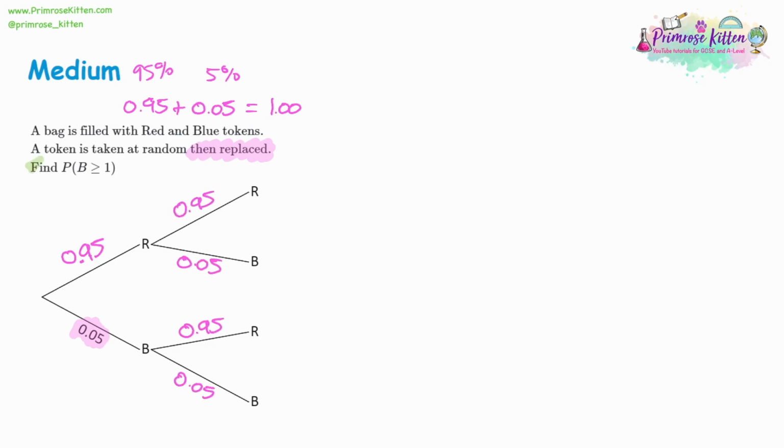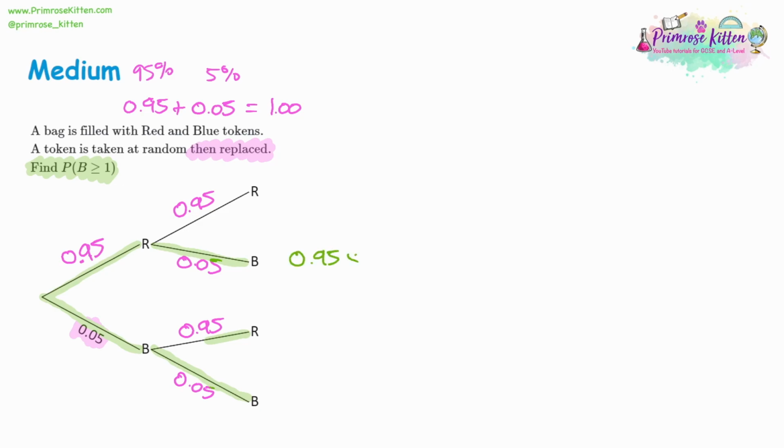Now, what are we looking for? This time it says the probability of getting more than or equal to one blue. So how do we get more than or equal to one blue? Well, we could do blue and blue. That gives us 2 blues, which is more than or equal to one blue. We could have blue and then red. That gives us 1 blue, which is equal to. We could also get a red and then a blue. That's 1 blue as well. What we can't do though is have red and red. That will give us 0 blue, and 0 is not more than or equal to 1. So here we have 3 separate options.